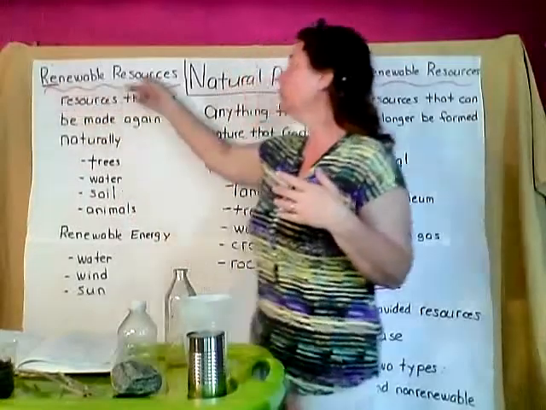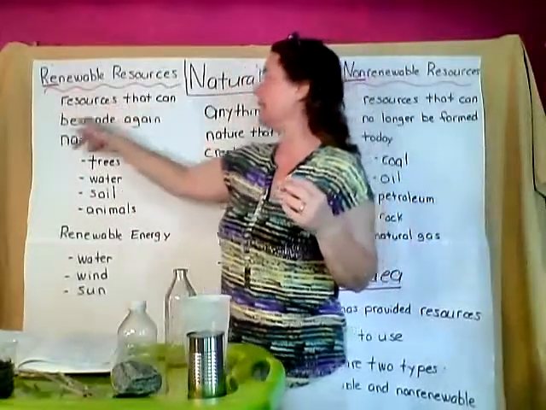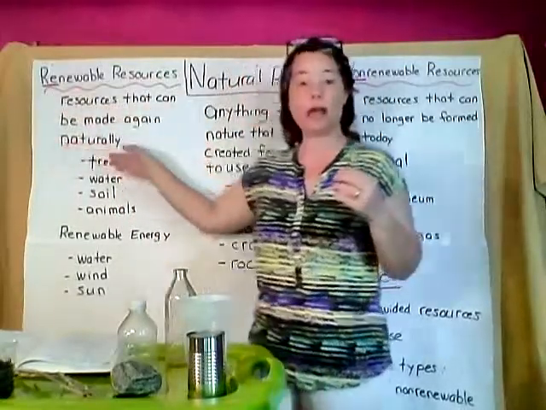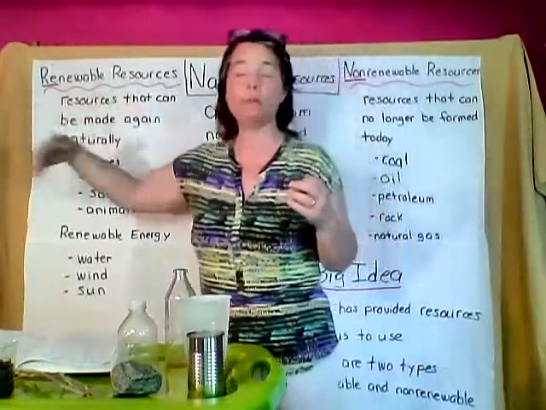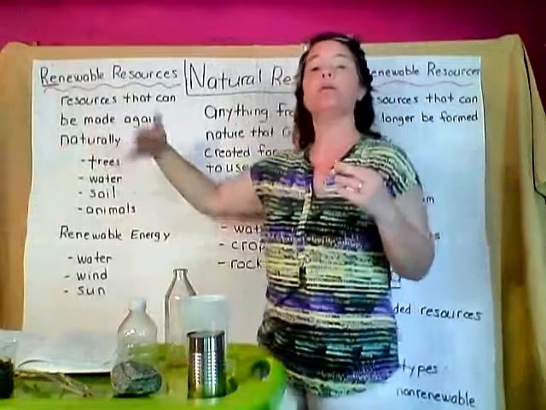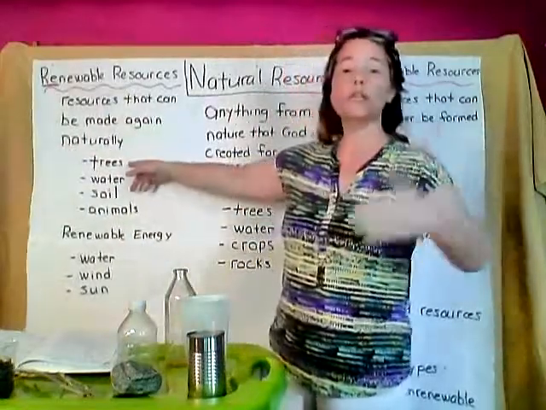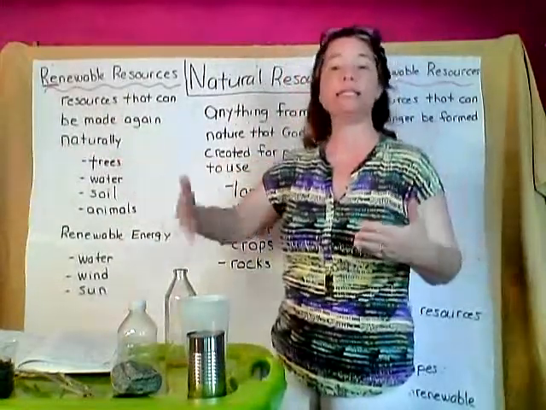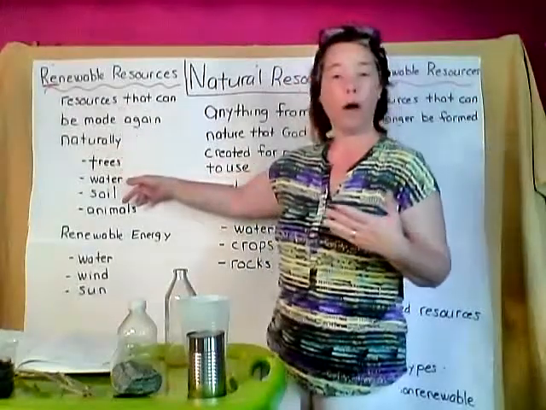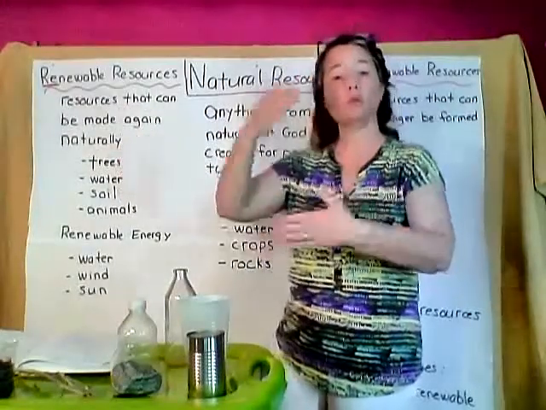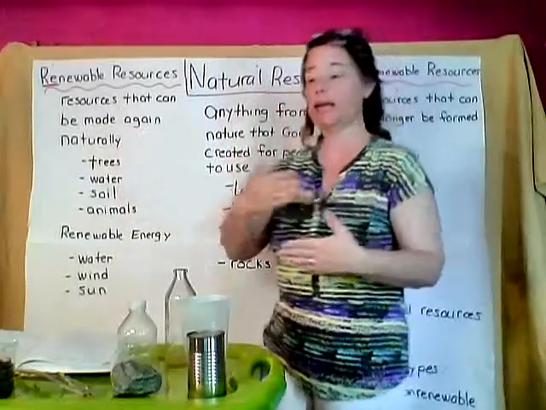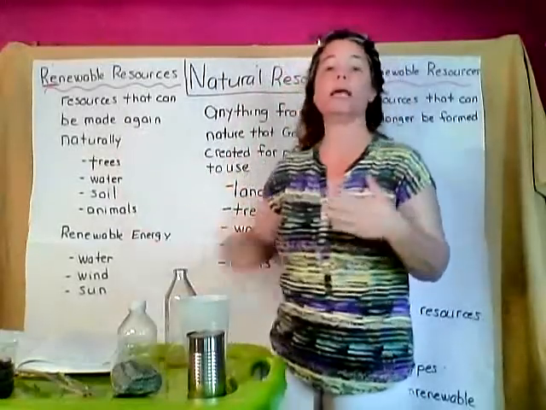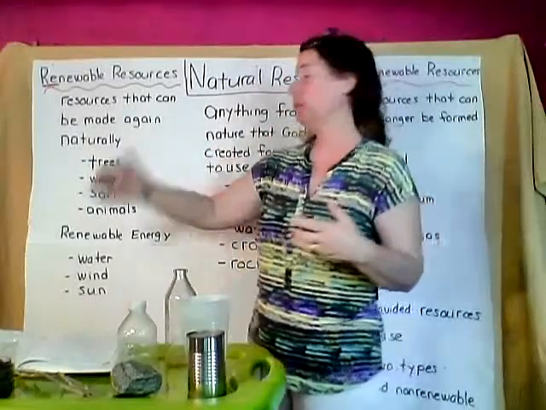So renewable resources are resources that can be made again naturally. All right, so these are ones that can be replenished, can be replaced, or can be regrown. All right, trees. Trees we can replenish. We can plant seeds and make new trees. Water. Water can be replenished through the water cycle. We have that. Soil. Soil can be used again and again and again. And animals. Animals reproduce and they can be made again.